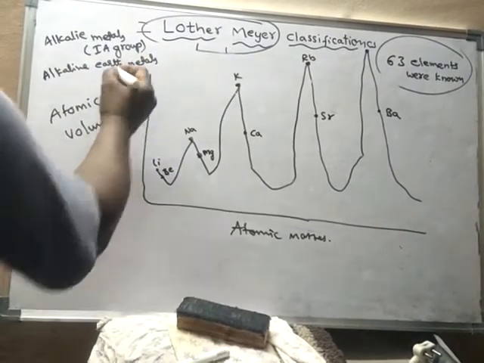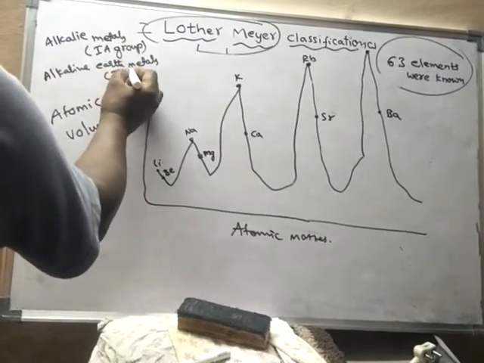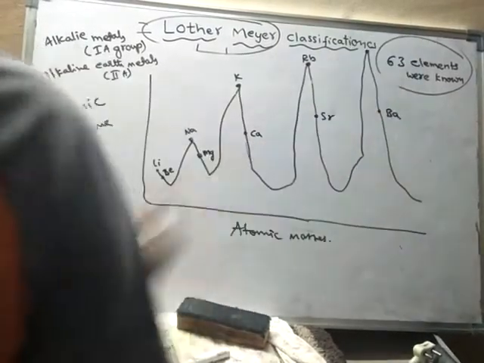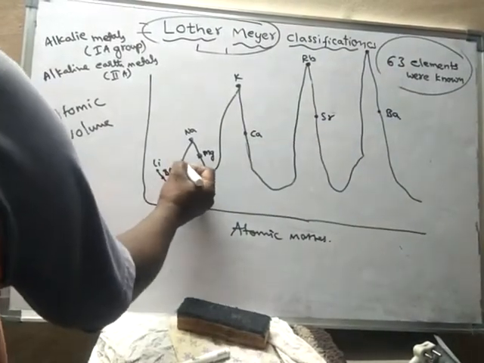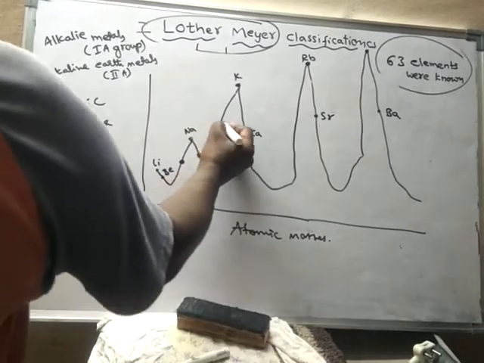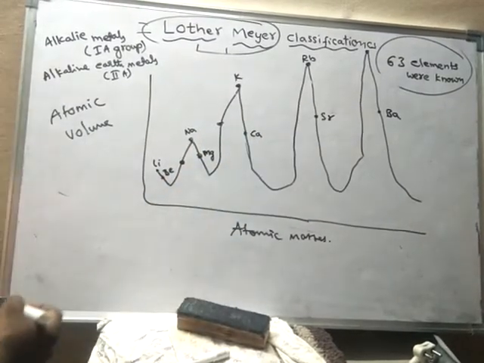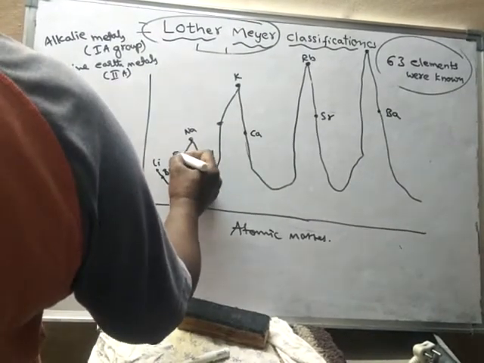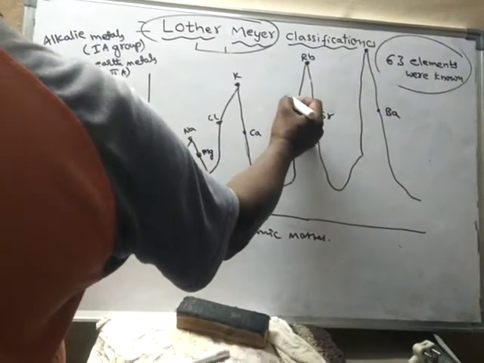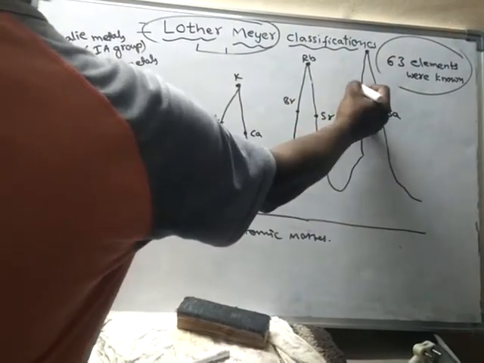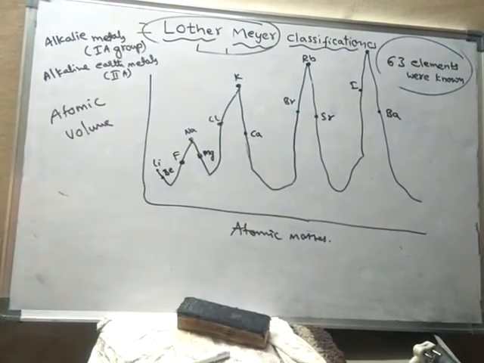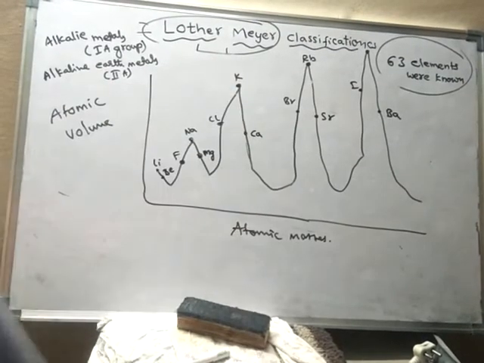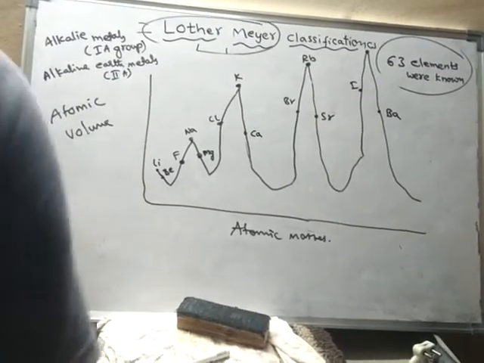Where do you find alkaline earth metals? Alkaline earth metals are arranged at the descending portions of the curves, and at the middle of the ascending portions of the curve, you will find halogens. Okay. So fluorine, chlorine, bromine, iodine, like that, halogens were arranged at the middle of the ascending portions.